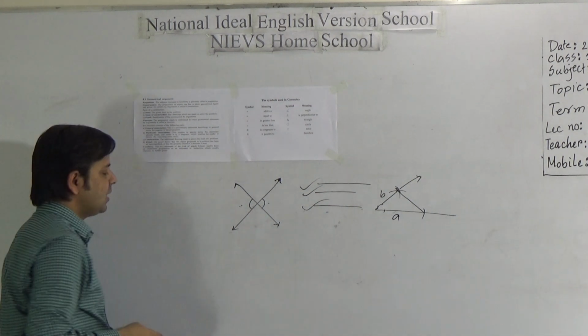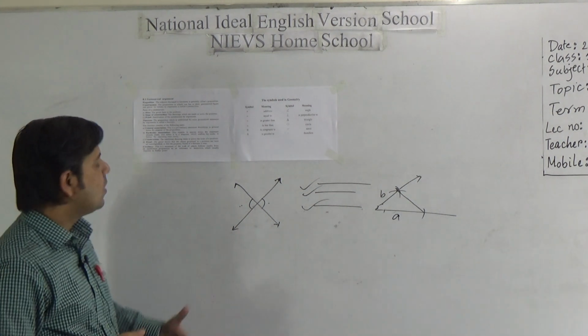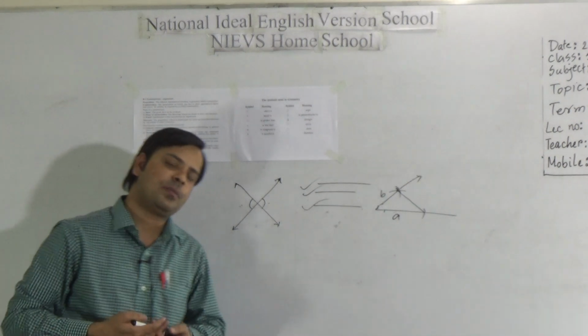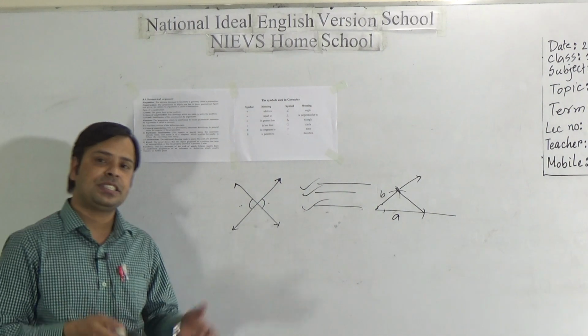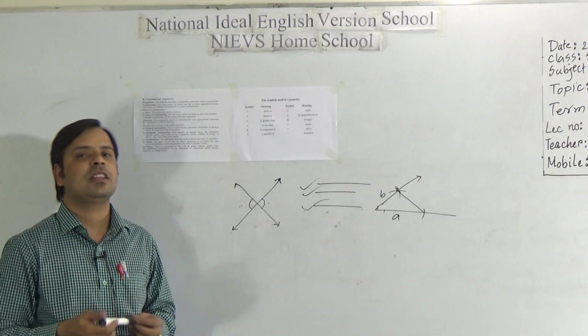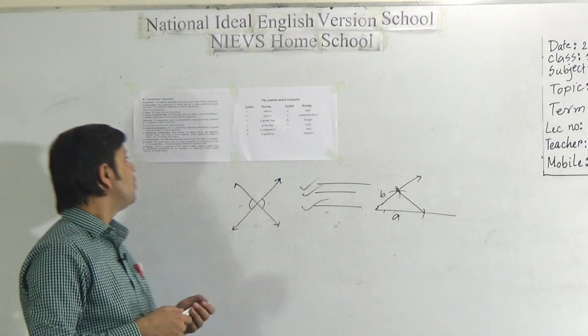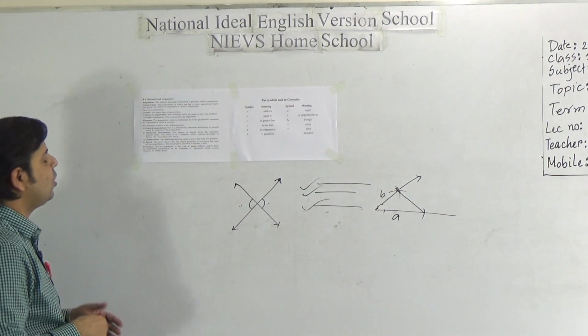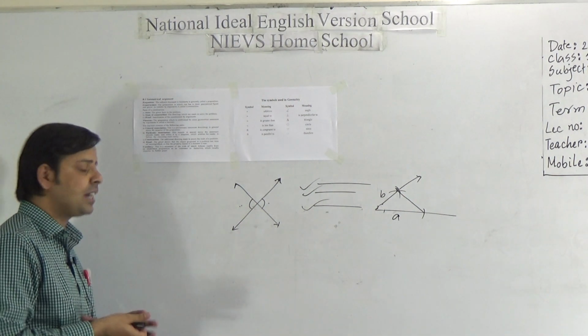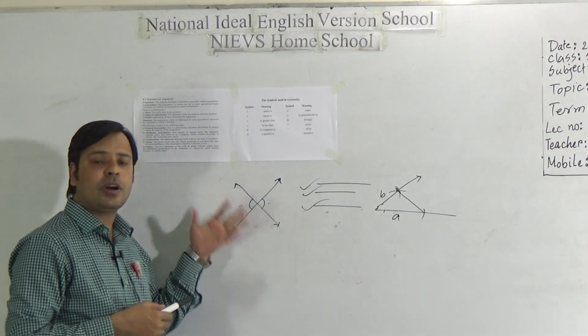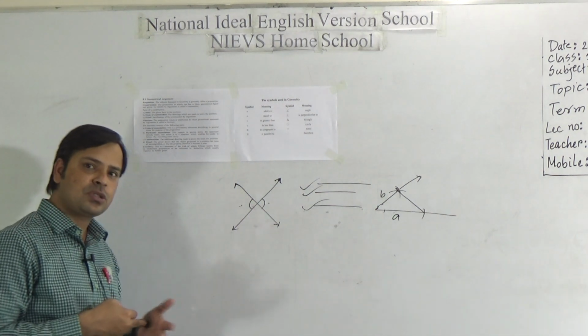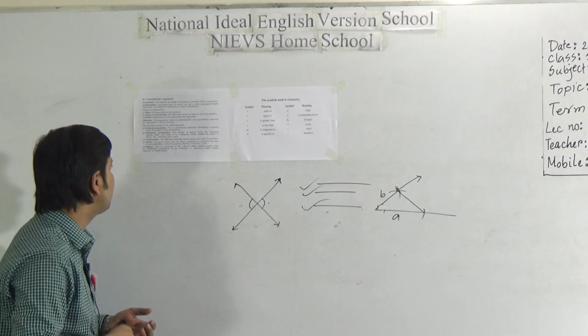It means that we have to prove the statement or the proposition logically using different geometrical statements or the information. We can use the different properties to prove that the theorem is true or the proposition is true. This is known as proof.